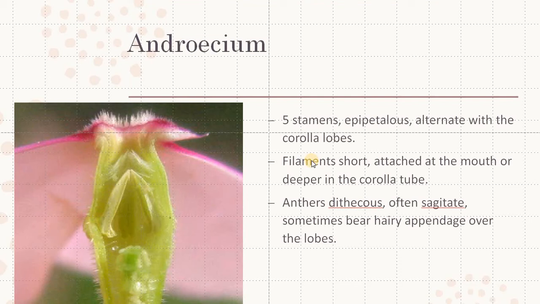Coming to Androecium, they are formed of 5 stamens and they are present above the petals. This is the Androecium, present above the petals, so it is called epipetalous. They alternate with the corolla lobes. Filaments are very short, attached to the mouth of the corolla tube. Anthers are dithecous and often sagittate, and they bear hairy appendages over the lobes.